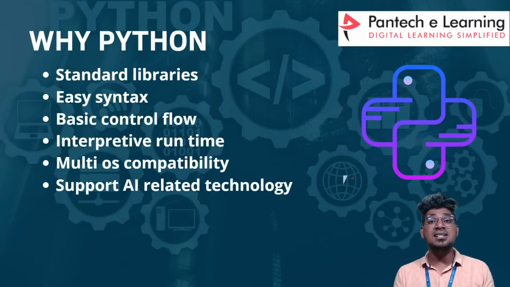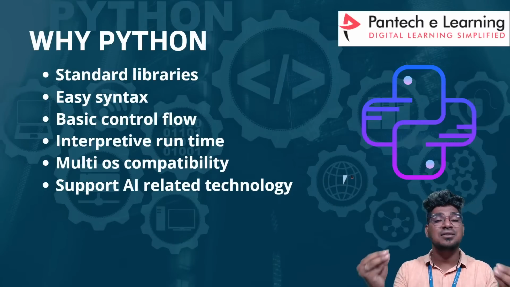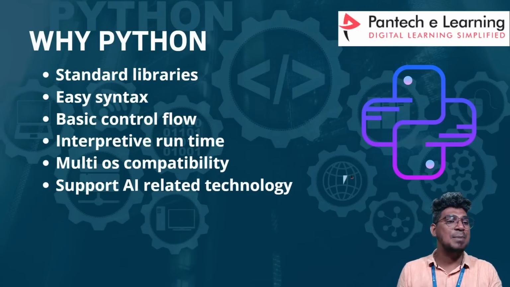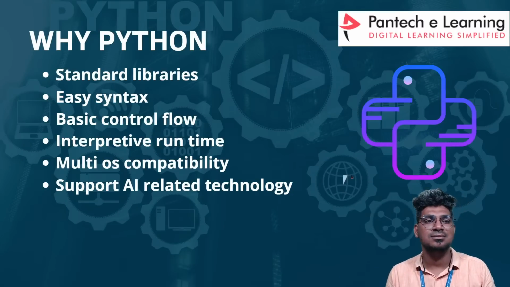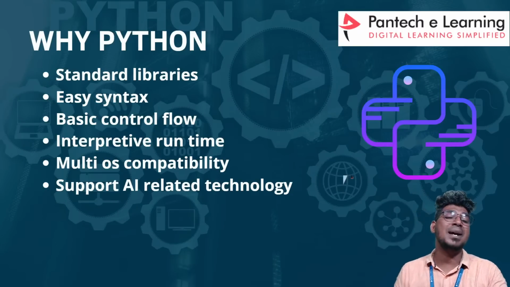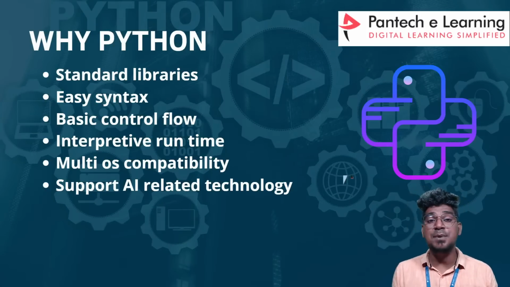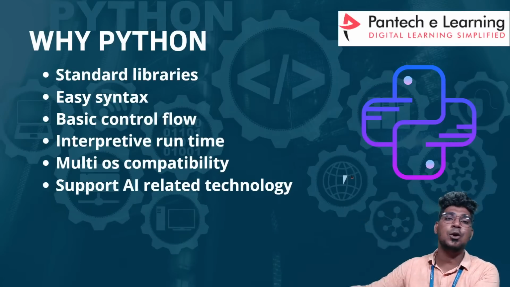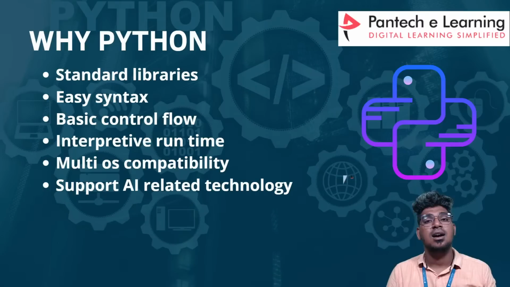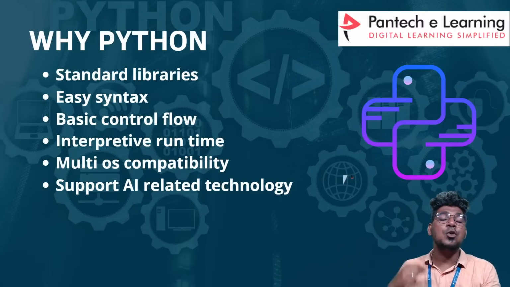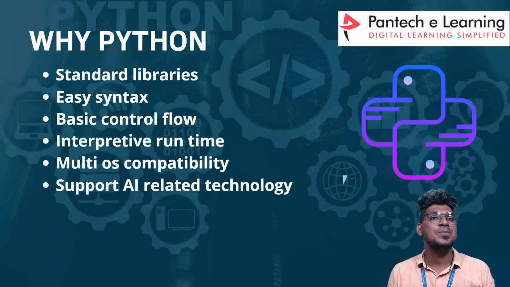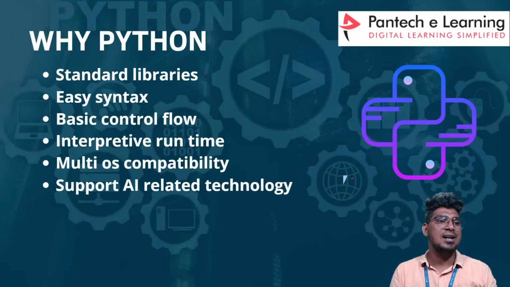And the Python libraries are easy to understand and easy to work with in that particular programming language. So that is the reason we can go for the Python language. You already know about it. Why are we going to prefer the Python language? Because it is easy to understand when you enter machine learning, deep learning, artificial intelligence, or computer vision. Several technologies will be there. So when you write the code, you can understand it and work with it in an easier way. So that is the reason we choose the Python programming language for artificial intelligence technology.